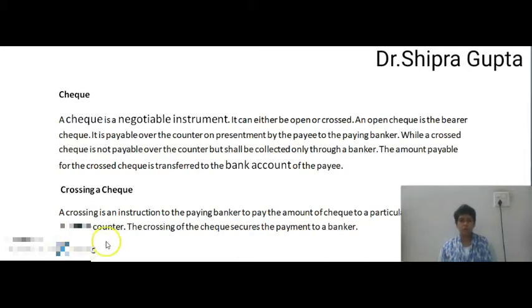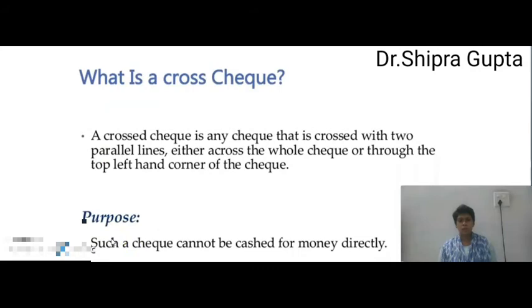Now, again, the meaning of a crossed cheque. A crossed cheque is any cheque that is crossed with two parallel lines, either across the whole cheque or through the top left hand corner of the cheque. Generally, we know the crossing in the manner of two lines on the left hand corner, but it can also be across the whole cheque.